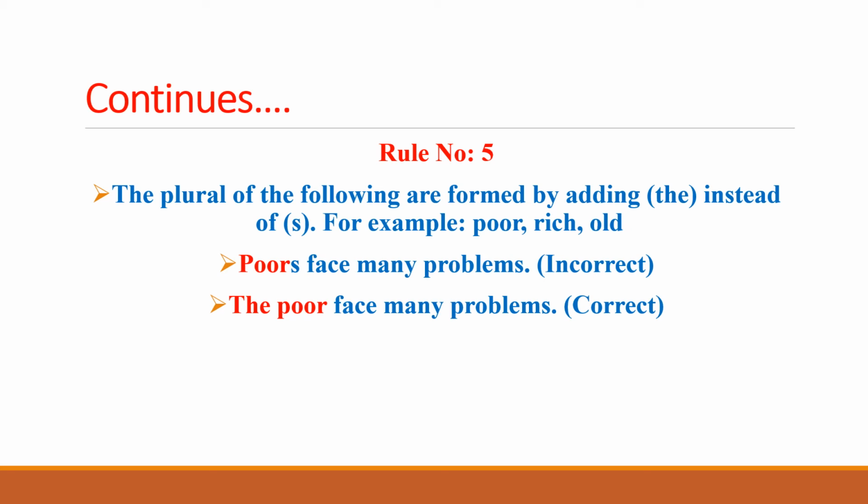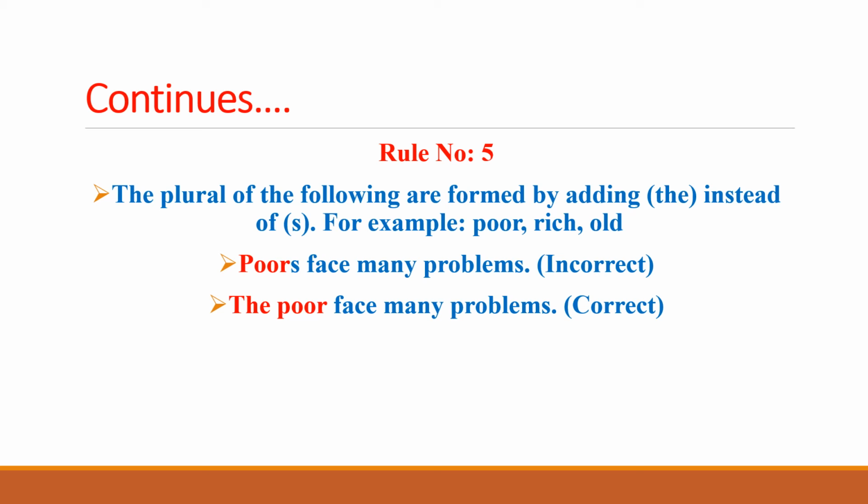Normally, when we talk about making the plural of the nouns, we normally add s or es with the words, with the singulars. But these are the words that their plural are formed by adding the instead of using s with them.